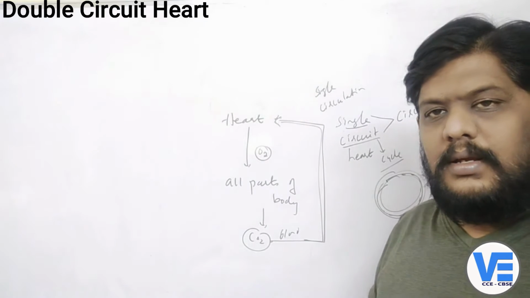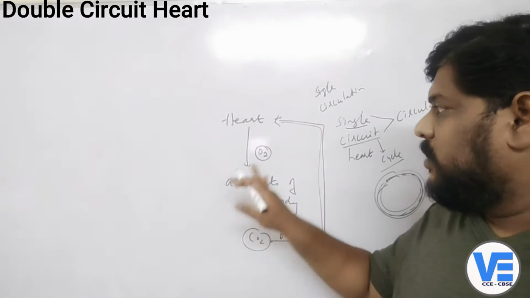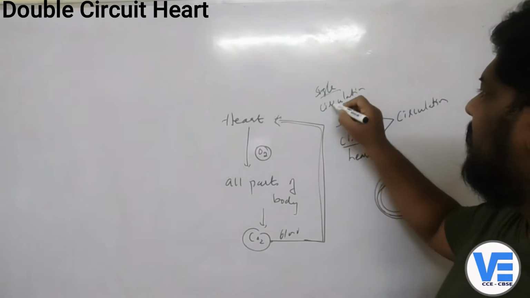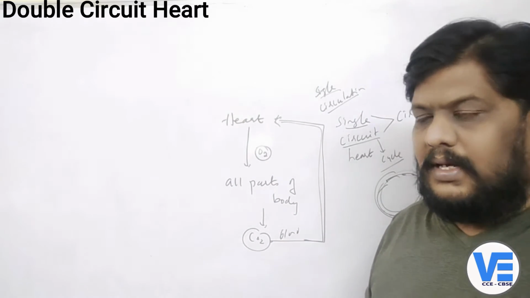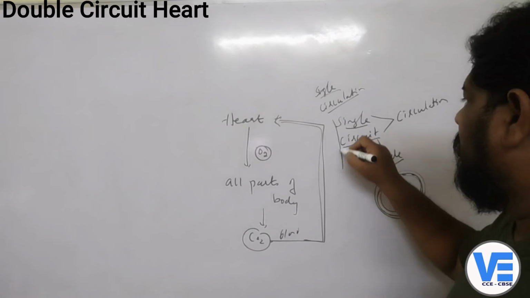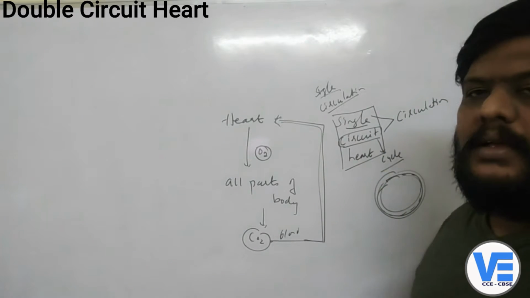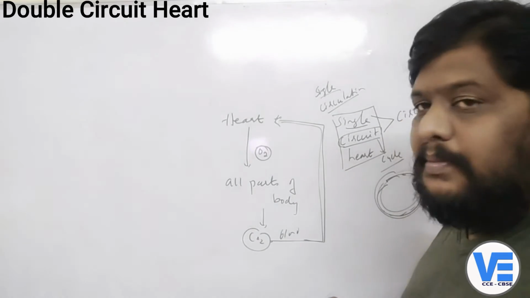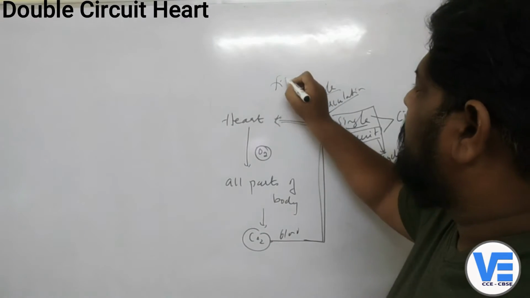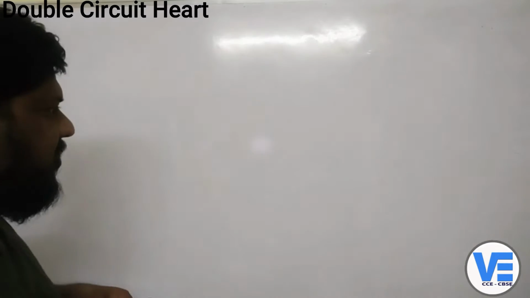It returns to the heart. It comes back to the heart. So that's why we call this as single circulation or single circuit circulation, and the heart is also called as the single circuit heart, because there is only one cycle available here, right? So basically this happened. The best example which you can take is the fishes.